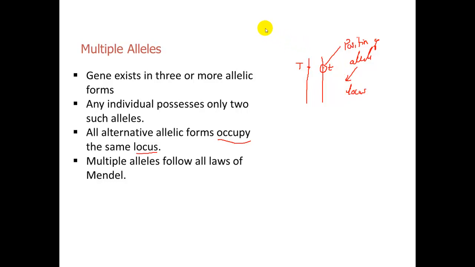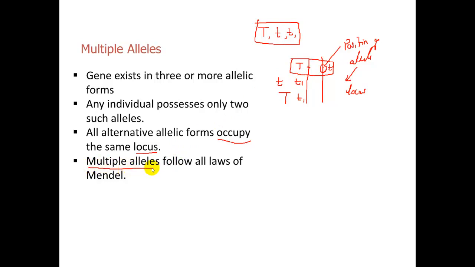Suppose the gene for T has three alleles, let it be T, small t and T1. According to the multiple allele concept, any two of these three can occupy these two fixed loci. So it can be T, small t, or small t, T1, or capital T, T1 and so on. So alleles are always going to occupy the same locus.